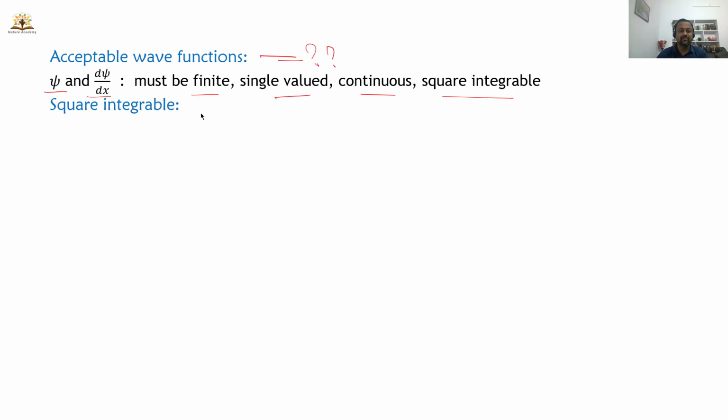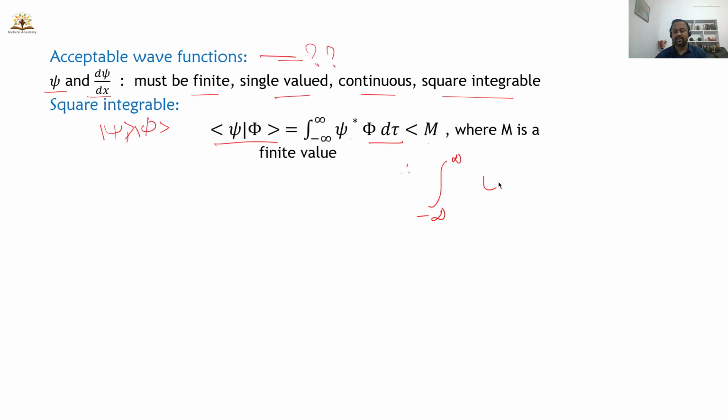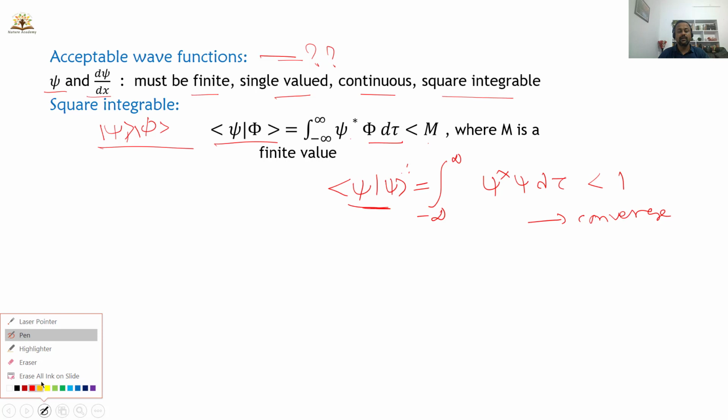What do you mean by square integrable? For example, if you want to call the wave function psi a square integrable function, then the integral of psi star psi d tau must be less than or equal to 1. That means this integral must converge. Then only I can call the wave function psi a square integrable function. So we use this condition to verify whether the given function is square integrable or not.